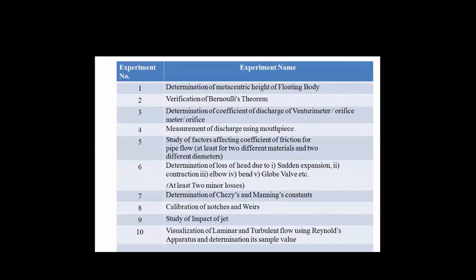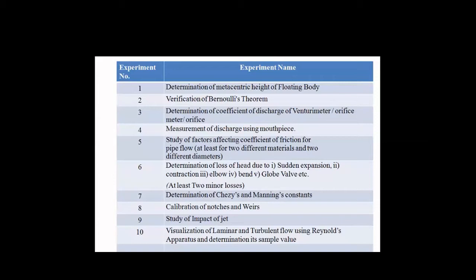In our theory session, we also study how to prove this equation and its application theoretically. But here in our practical session, we directly use this equation and measure the actual losses in our pipes.